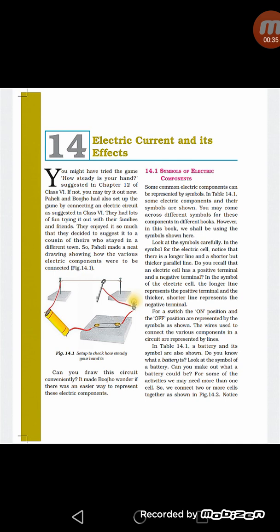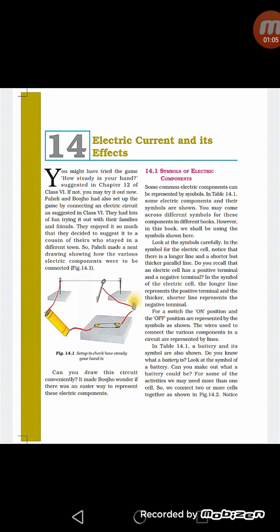As you can see in a light bulb, electrical energy is transformed into heat and light energy. In the same way, you are using a fan at your home. In a fan, electrical energy is transformed into mechanical energy. In a television, this electrical energy is transformed into light and sound energy. So we can say it is a form of energy which can be converted into other forms of energy.